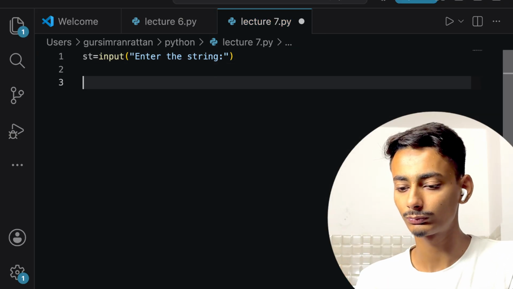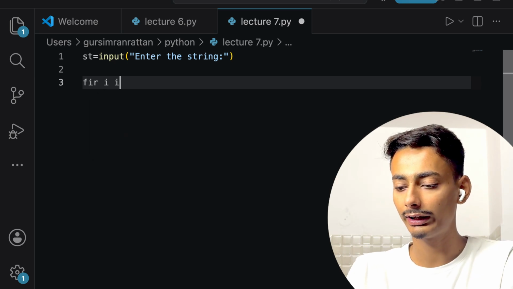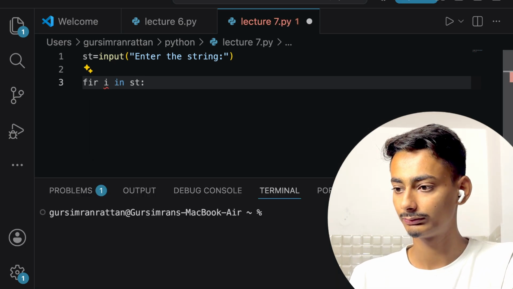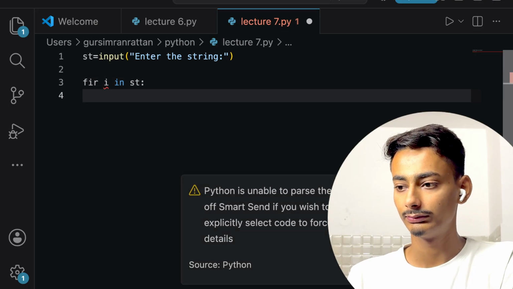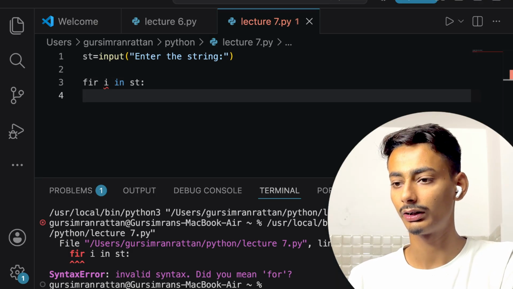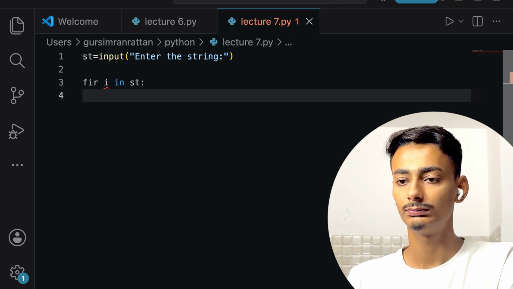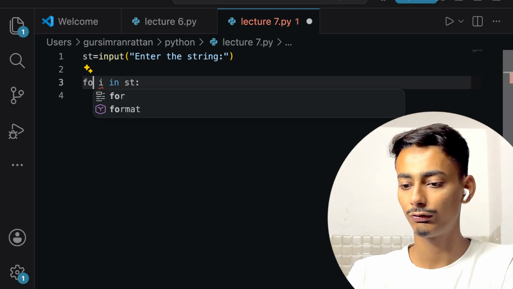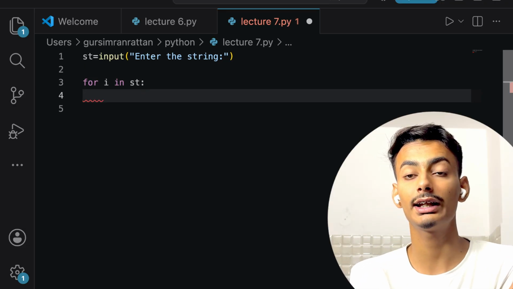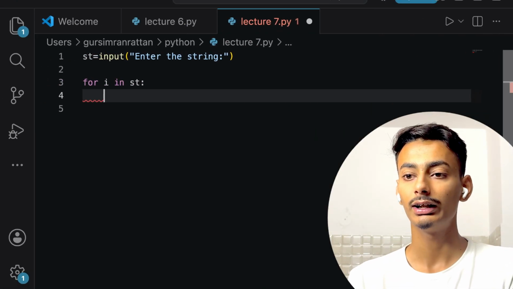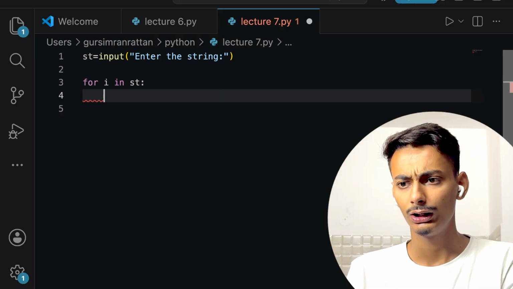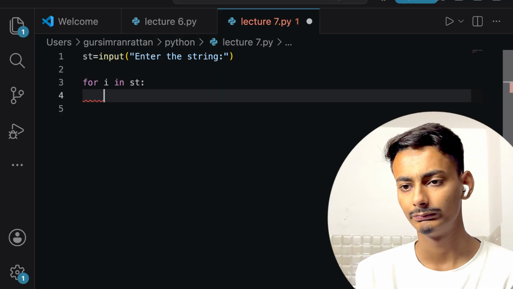Now I will be writing for i in st. Till the time i is in st means it will be matching with each and every alphabet of that string.